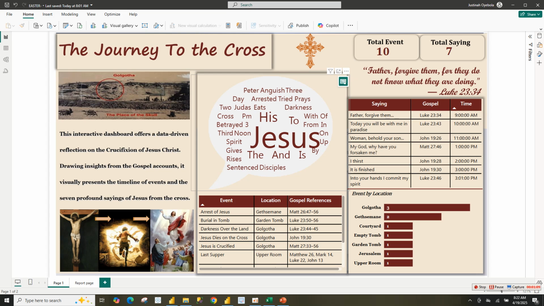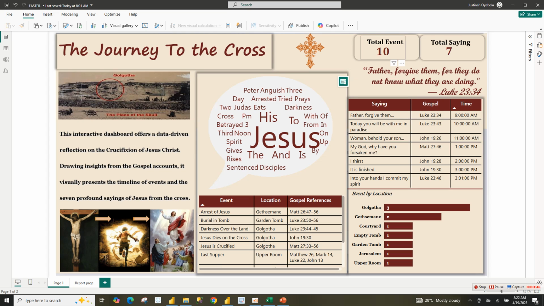So the first visual, which is the word cloud, tells the events during the crucifixion of Jesus Christ. If you click on any of these words, you will see that we use tooltips to show the biblical reference of each word. So if I click on it now, you will see the biblical reference for each of these events during the crucifixion of Jesus Christ.